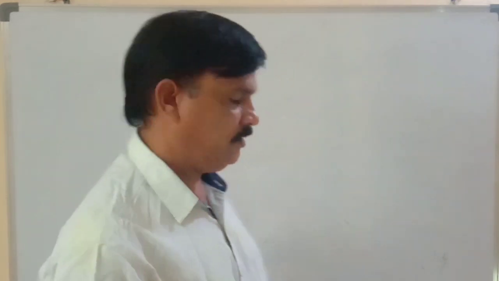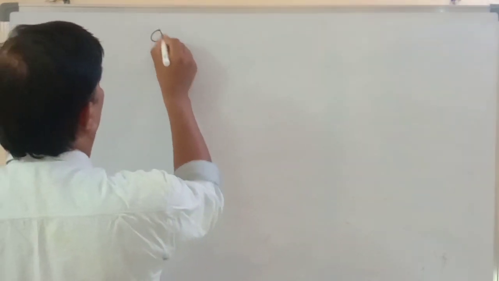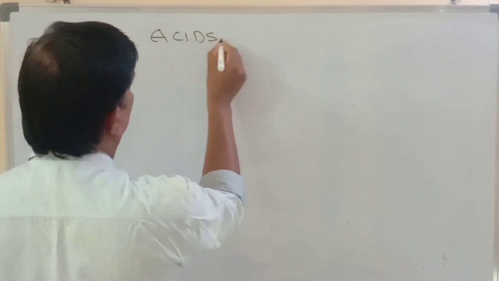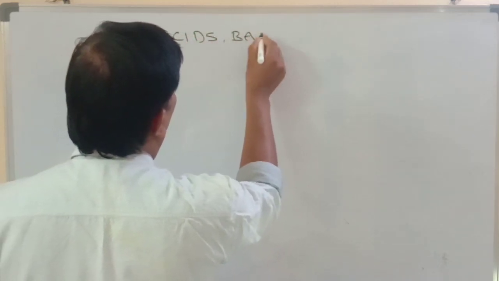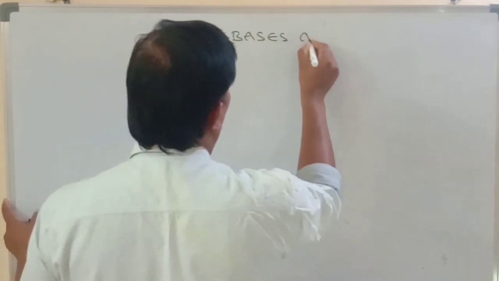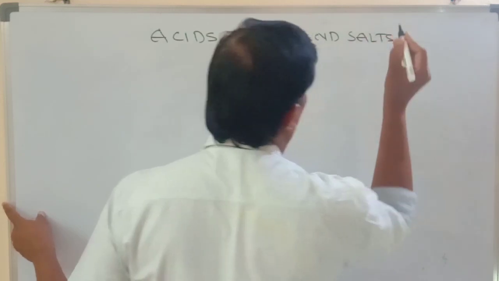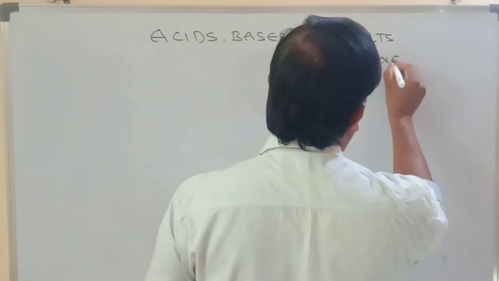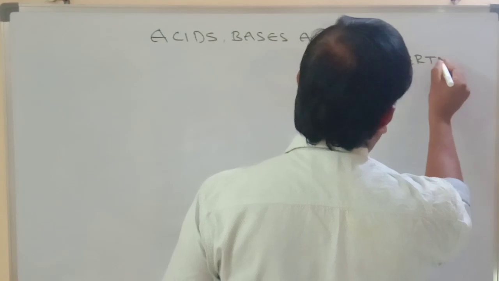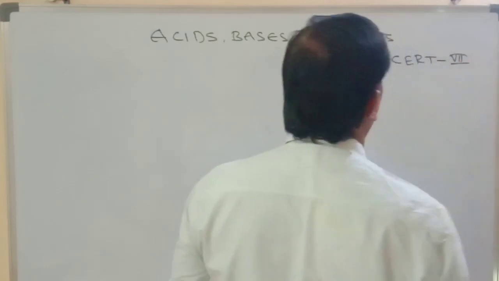Today I want to discuss NCERT's 7th class science. In that, the chemistry topic is acids, bases and salts. Acids, bases and salts. NCERT 7th class book, science book.